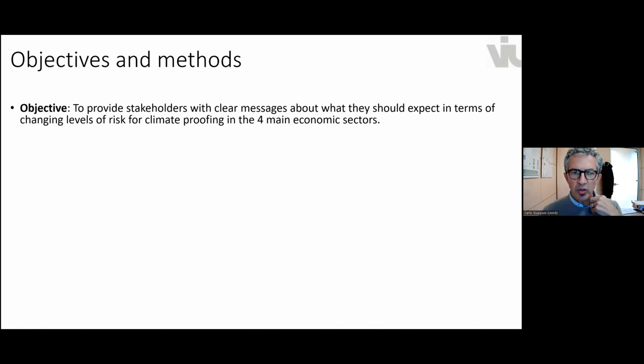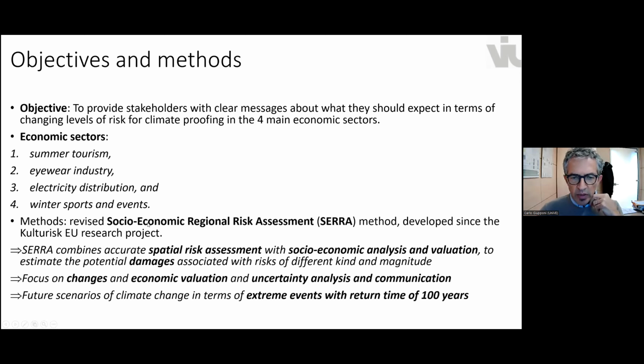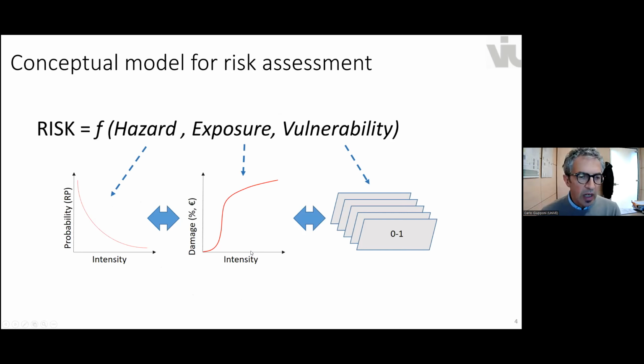So in this study, we wanted really to provide some information useful for local stakeholders. And therefore, we tailored our studies, our activities for economic sectors: summer tourism, eyewear industry, electricity distribution, and winter sports and events. We applied a method that we developed in a previous European project called culture risk. And what we did in particular here was to focus on extreme events with the return time of 100 years. I will go fast through these slides, and of course I will return back to them in the discussion later.